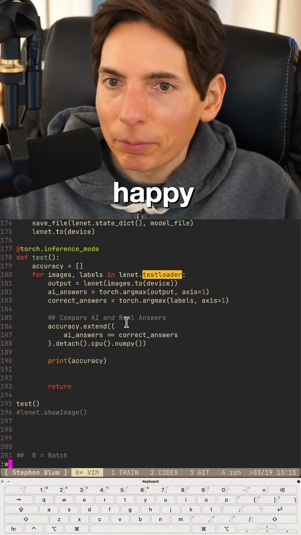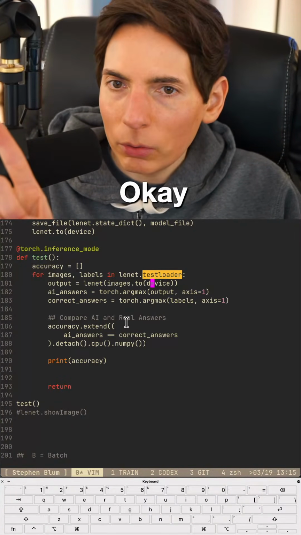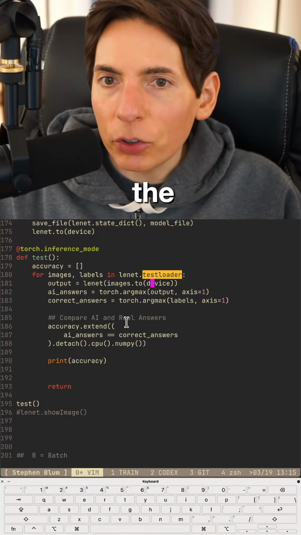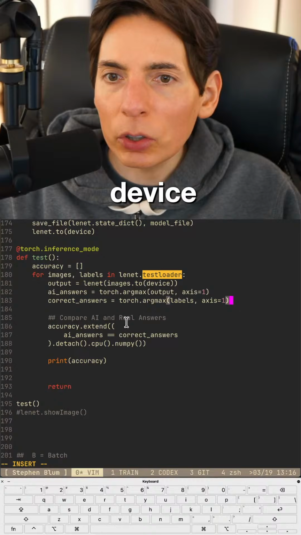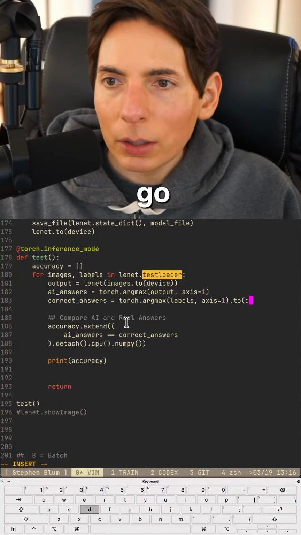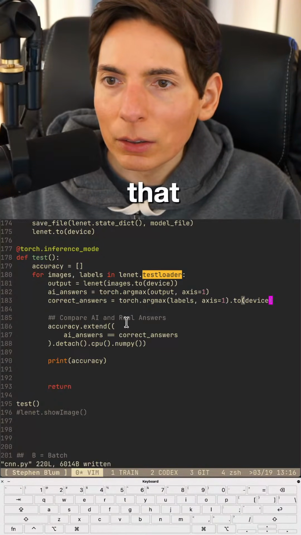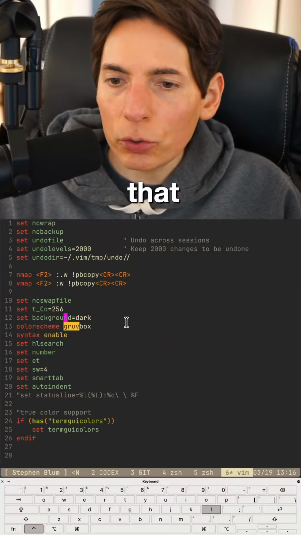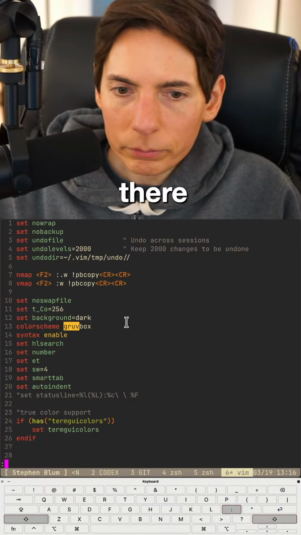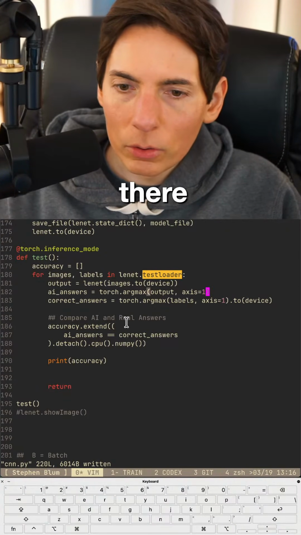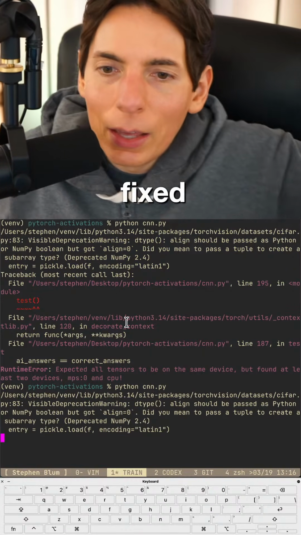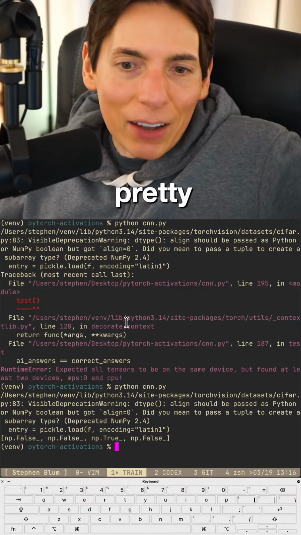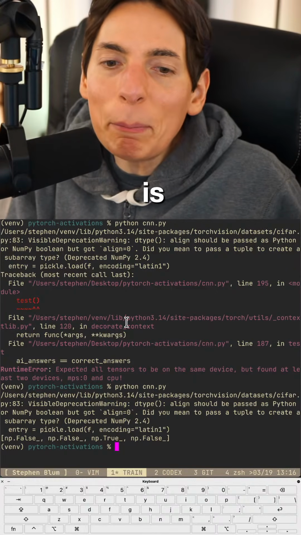Makes me happy. Okay, so which one is on the right device? So the output's here. That means this one's on that device, and this needs to go .to device, like that. I'm pretty sure. That should do the trick right there. Boom. Let's see if we fixed it, you guys. I'm pretty confident now. Yeah, there we go. Perfect. Okay, so that is on MPS.